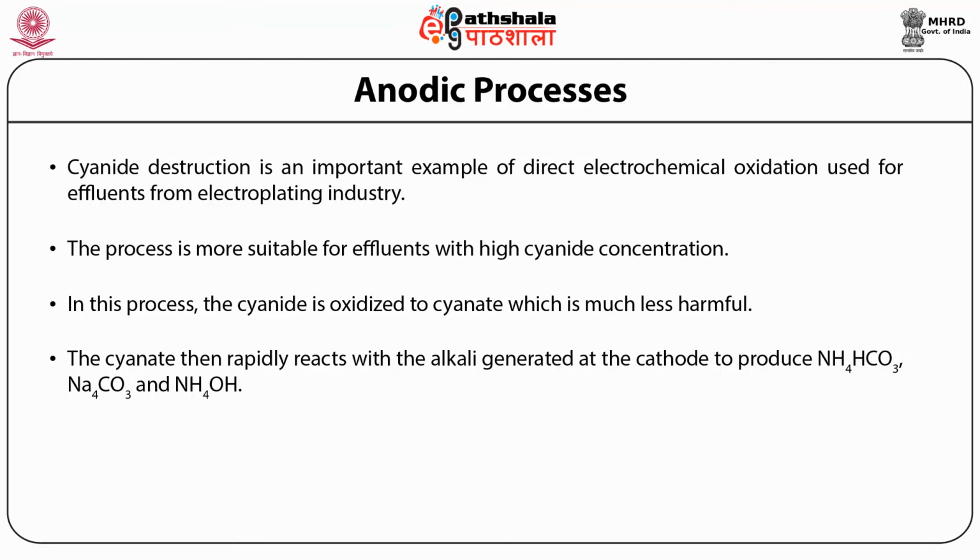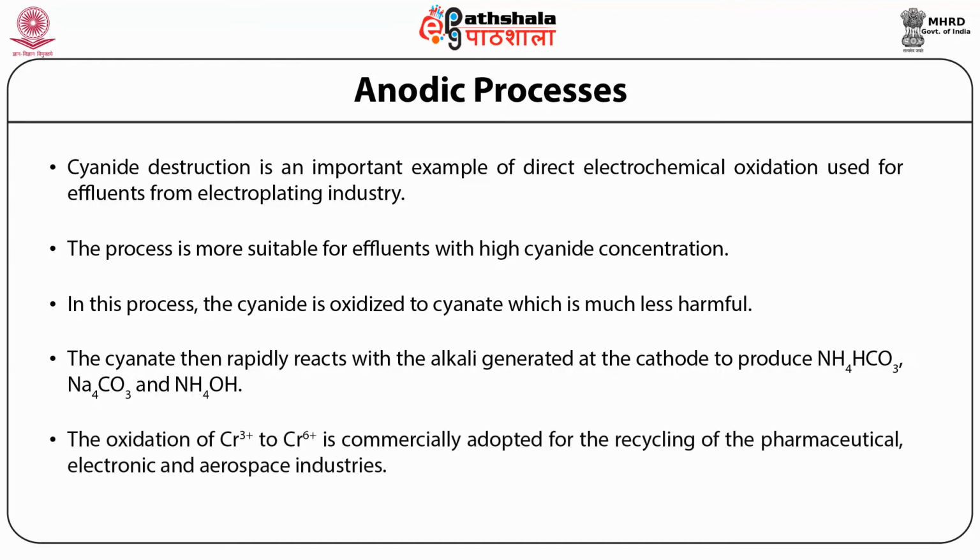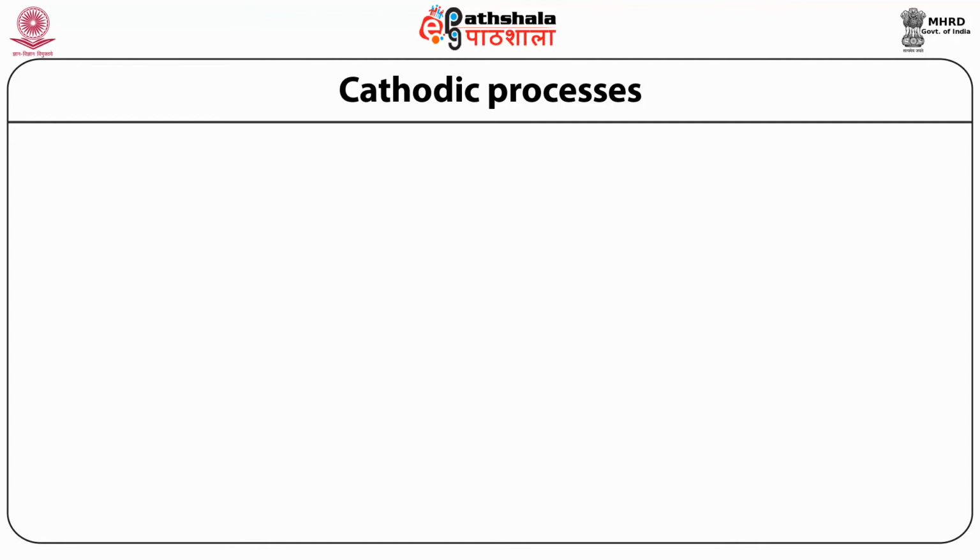The oxidation of chromium 3+ ion to chromium 6+ ion, that is, trivalent chromium to hexavalent chromium, is commercially adopted for recycling in the pharmaceutical, electronic and aerospace industries. The second process is known as the cathodic processes.